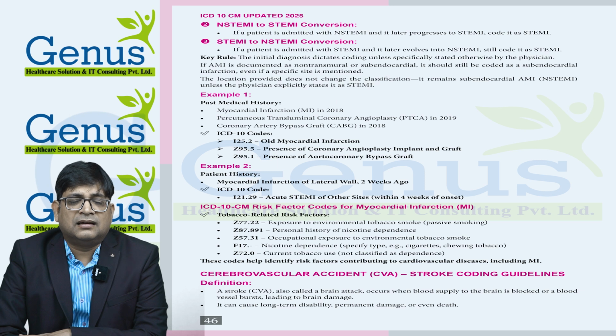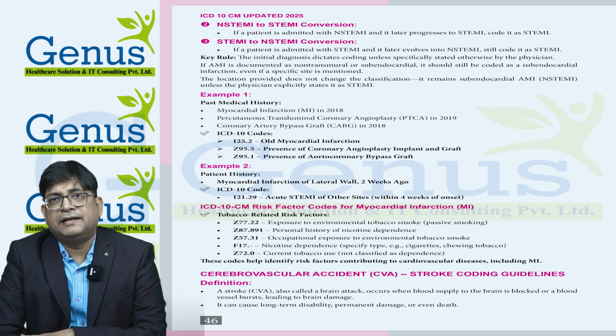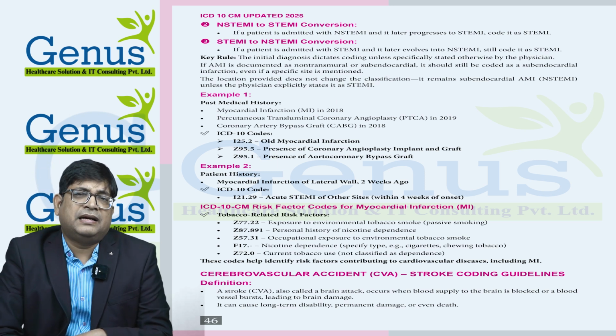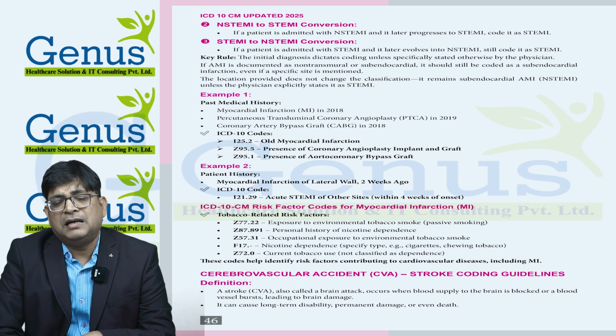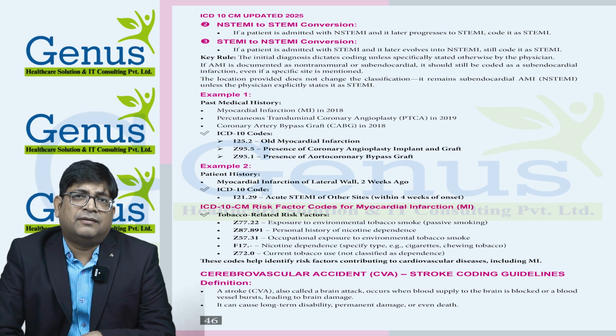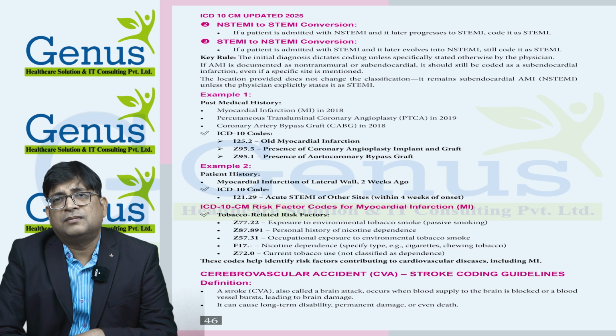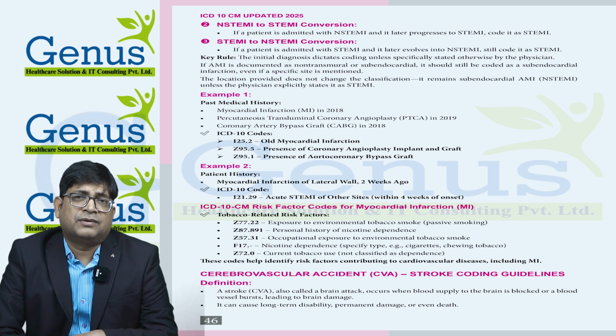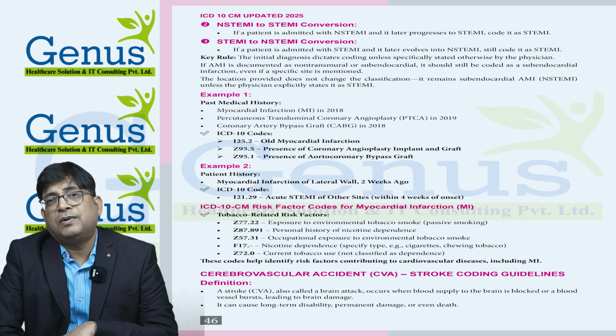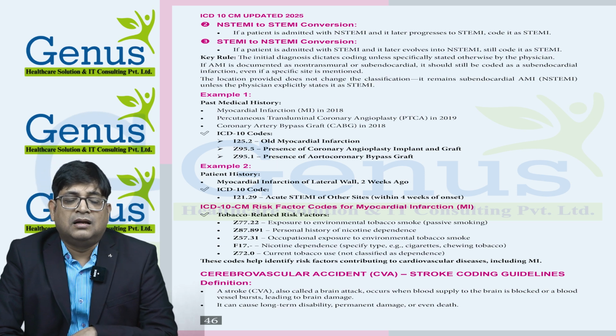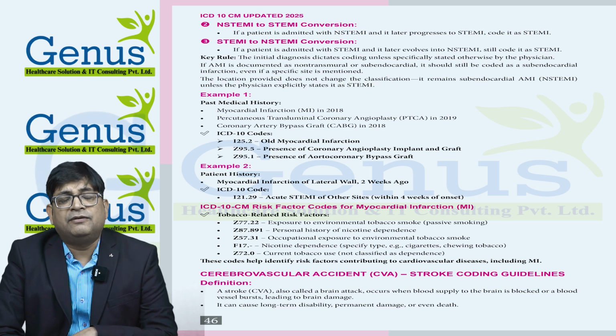Let's check one example: myocardial infarction in 2018, percutaneous transluminal coronary angioplasty performed in 2019, and coronary artery bypass performed in 2018. So what happened? The patient got MI in 2018 and underwent the bypass graft. And maybe a year later, some graft was closed, and for that the physician performed the angioplasty. So we need to provide 3 ICD codes for this scenario: I-25.2, Z95.5 and Z95.1.